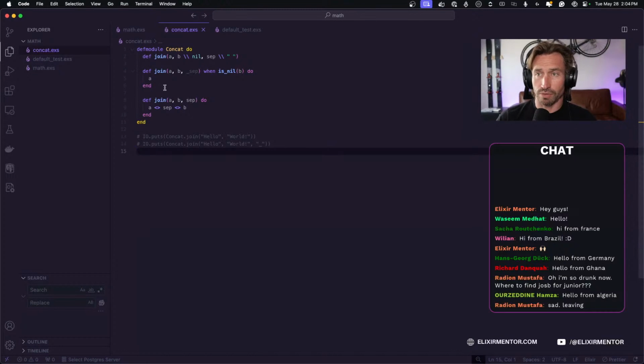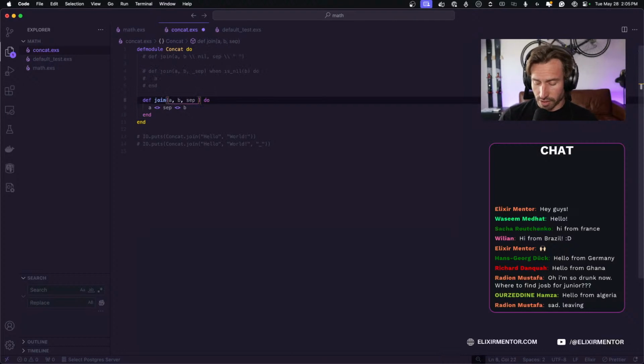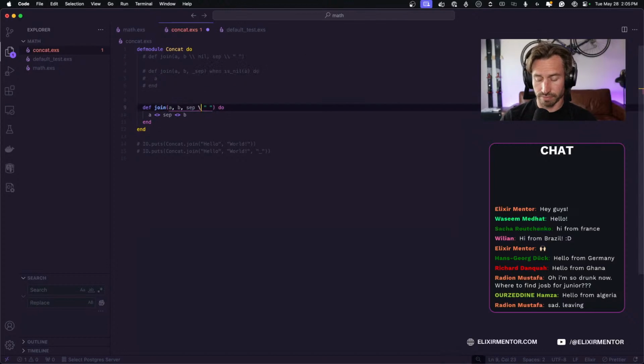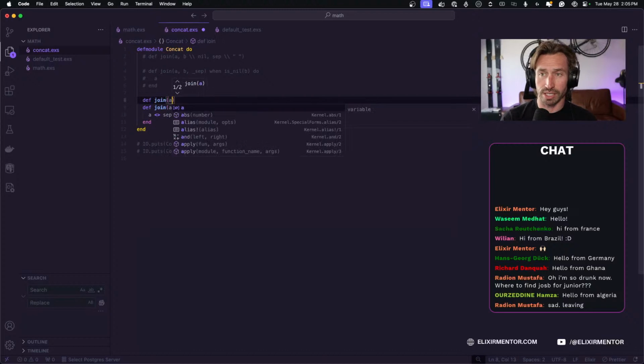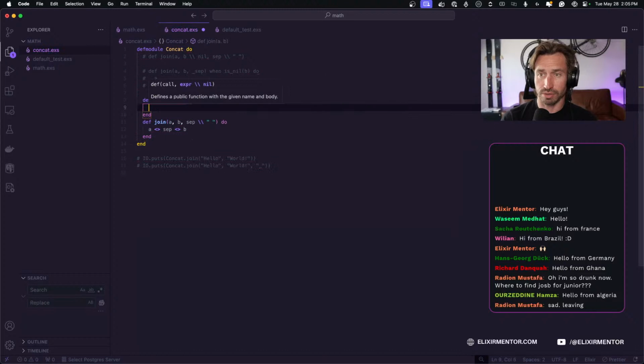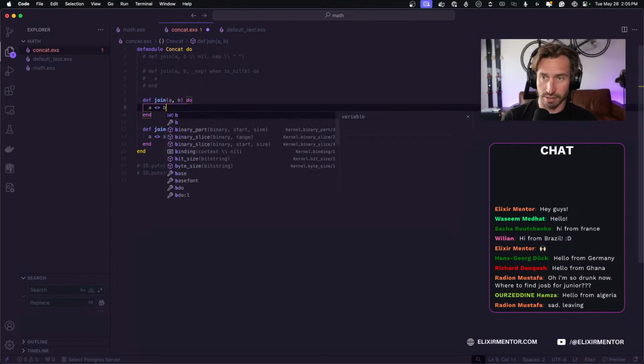Okay, so if we have join, I'm just going to do this, I guess. Oh wait, we'll leave one of them. I'm going to comment this out. And by default, this is going to be a space. And then if we create a function above it, did I do it the wrong way? I did. Backslash. Okay. So if we do def join and then just take A and B, we're going to just concatenate A and B together.